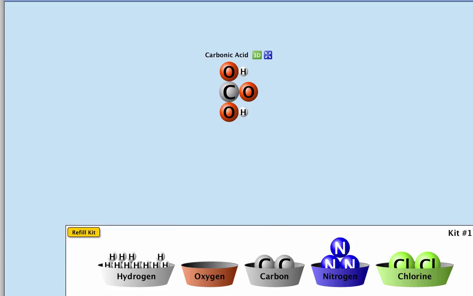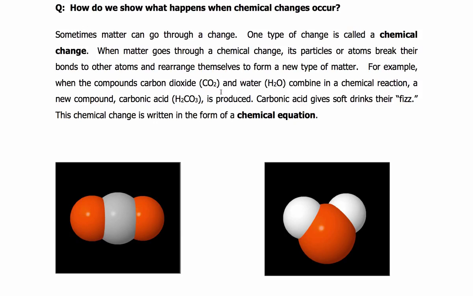But what we do need to realize is that when different molecules come together in a chemical reaction and there's going to be a chemical change, most times the particles of each molecule will actually break apart.